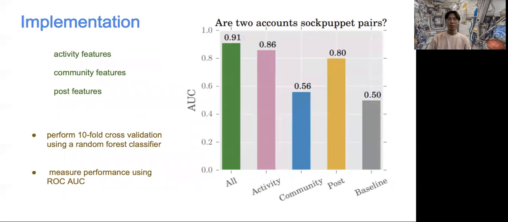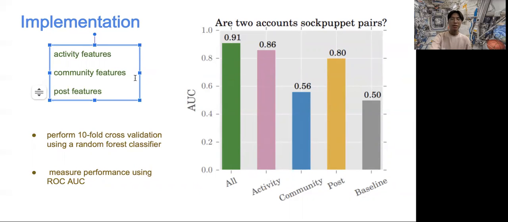So far, we have talked about both linguistic and behavioral characteristics of sock puppets. Are those patterns truly helpful in identifying them? Based on the observations and findings from the analysis, the authors identified 3 sets of features for finding sock puppets and sock puppet pairs. They are activity features, which are derived from a user's posting activities; community features, which are interaction patterns between a user and the rest of the community; and also post features, which are the linguistic features appearing in users' posts.